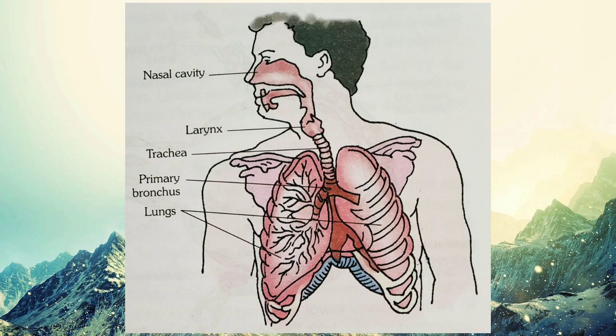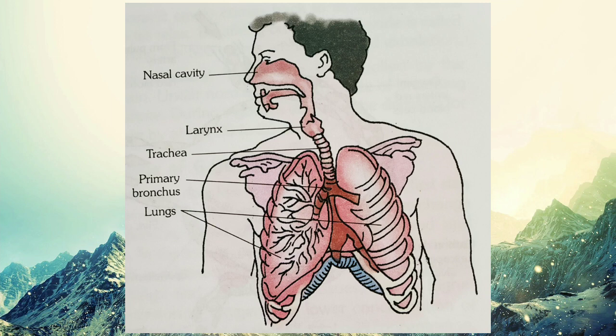That system is the respiratory system. You can see in the diagram, this is our respiratory system. The respiratory system starts from our nostrils, the two small holes in our nose. Through these nostrils air enters, and as air enters, it passes through the nasal passage, and then